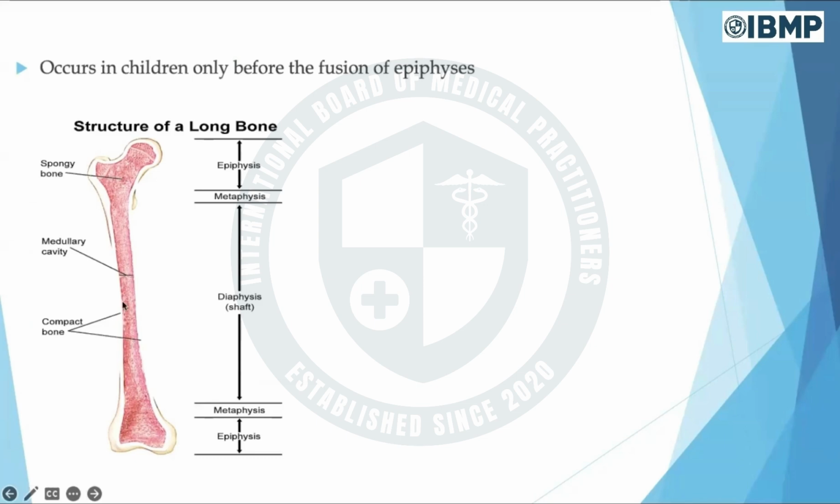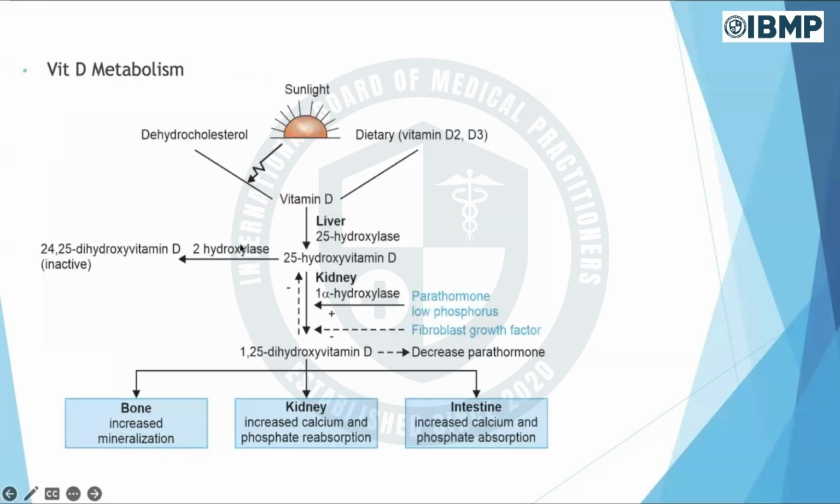So we all know these are the parts of the bone. We have the spongy bone, medullary cavity, and then the compact bone. Very, very important, we have the main shaft, which is the diaphysis. Then the end, E for end, E for epiphysis, and M for middle, middle is the metaphysis. So diaphysis, epiphysis, and metaphysis. And rickets occurs in children only before the fusion of the epiphysis.